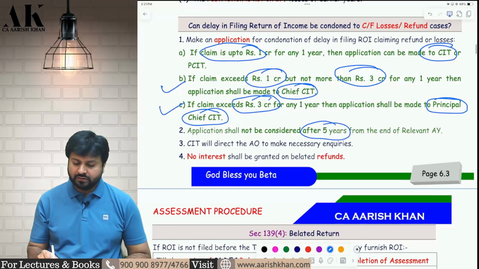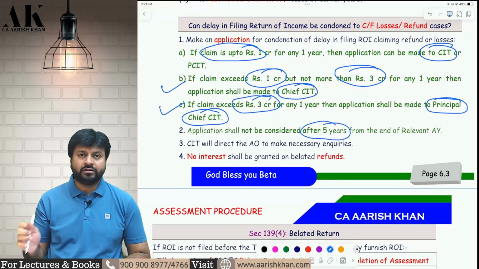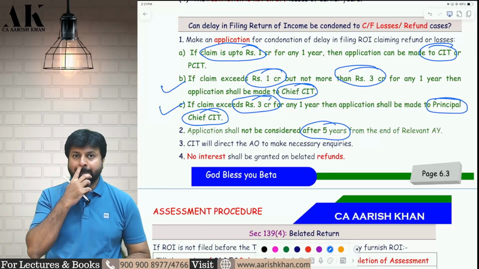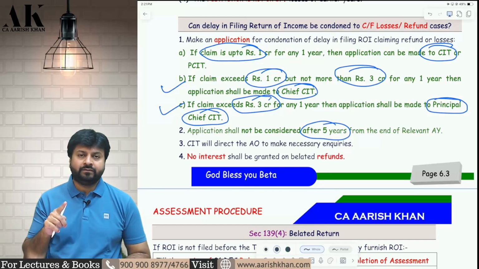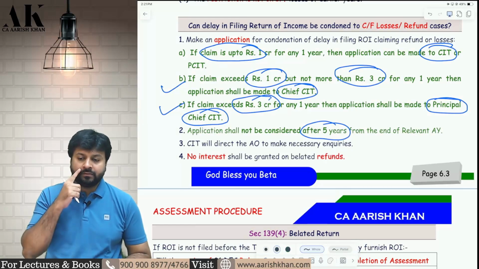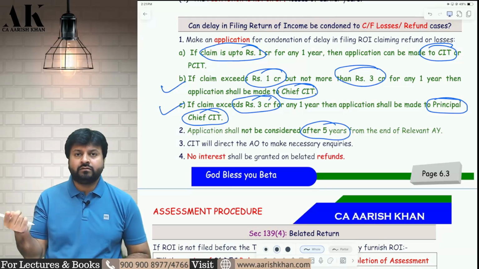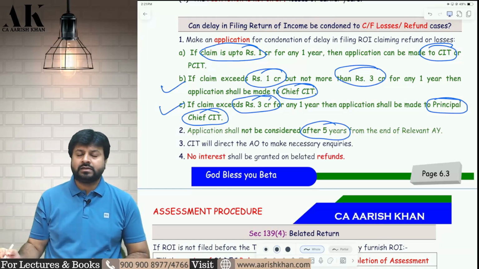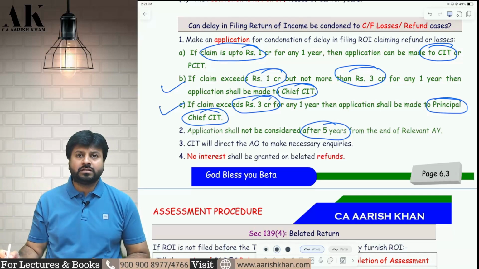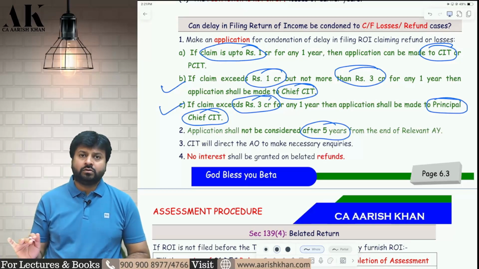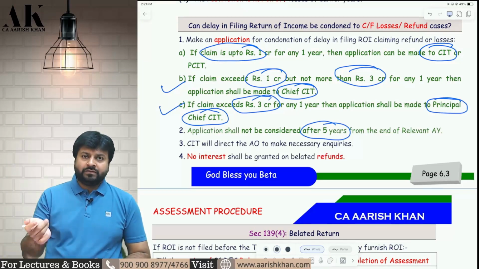You can make an application for 5 years. Earlier it was 6 years. Now they have reduced it to 5 years. 5 years from the end of the relevant assessment year, you can make an application. So previous year 24-25 is assessment year 25-26. From the end of 25-26, you can make an application for 5 years. That is, you can make an application till March 2031. It is allowed. Your application will be given to CIT.